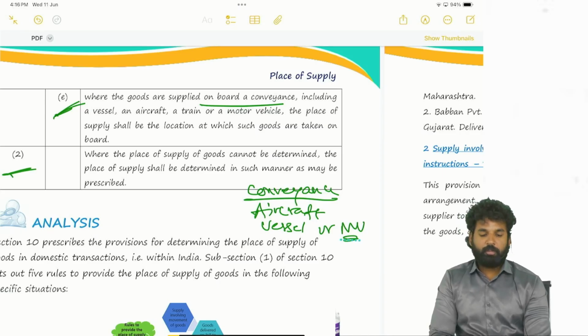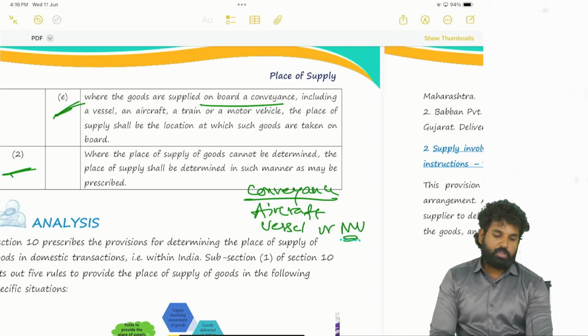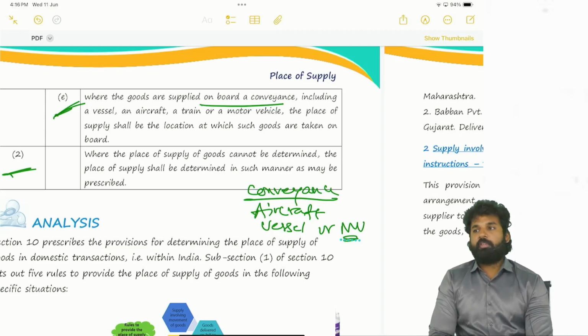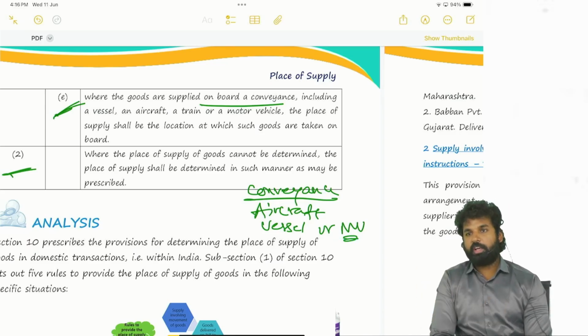On board a conveyance means on a train, on an aircraft, on a vehicle like a bus. So when the goods are provided on the bus, on the train, or in an aircraft, during the journey.